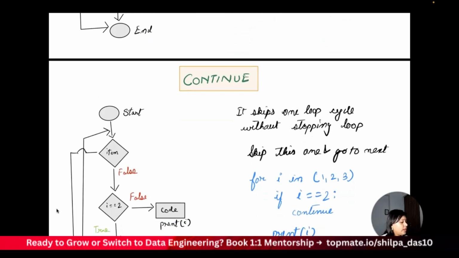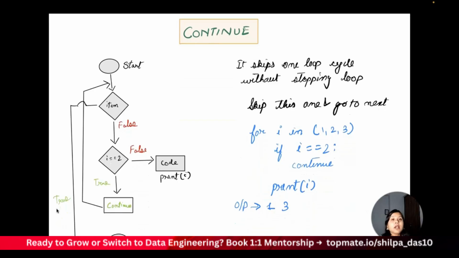Now let's see what a continue statement is. Continue statement means if you are going at a steady speed and there is no blocker, then you continue. So it will continue the loop and it skips one loop cycle without actually stopping the loop. Let's say I equal to 2, it meets I equal to 2. It will not come out of the loop, but it will continue to check the other elements and it is going to print, but it is not going to print this 2. It will come, continue, and it will come and continue here.